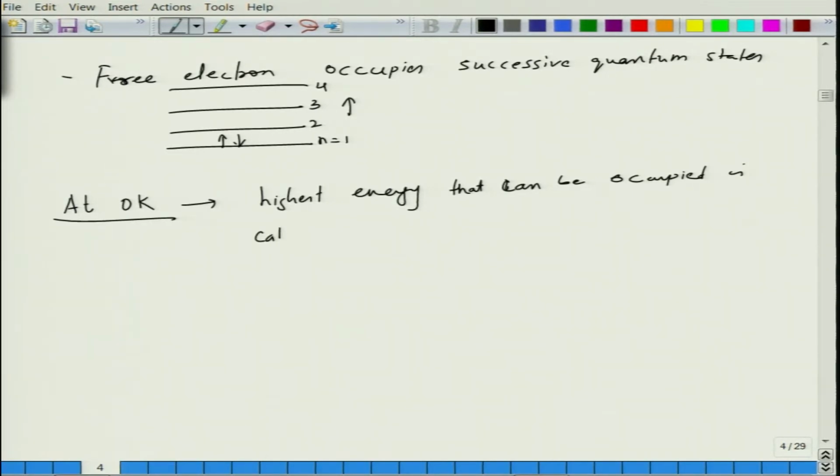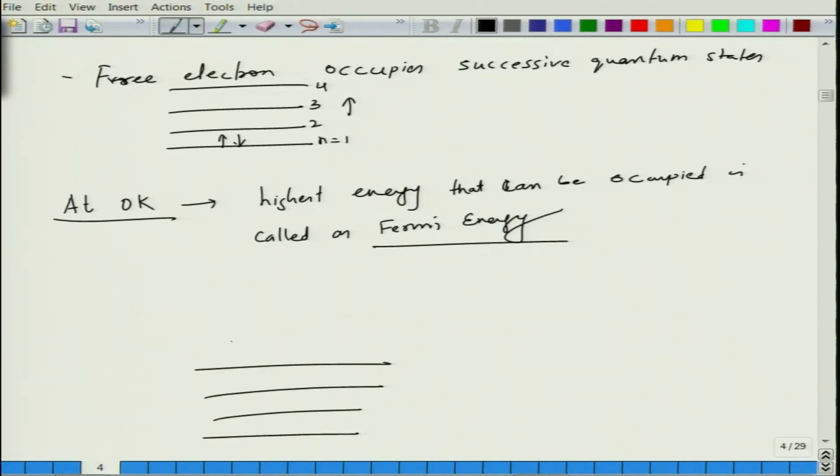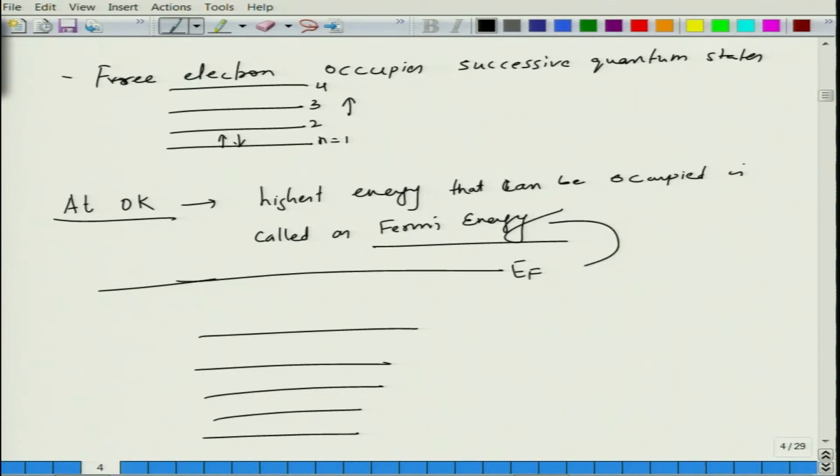is called Fermi energy. So basically we are saying that you have these energy states, but at 0 K there is an upper level, that is EF. So EF is the highest state that can be filled or occupied by electrons, and this is called Fermi energy.